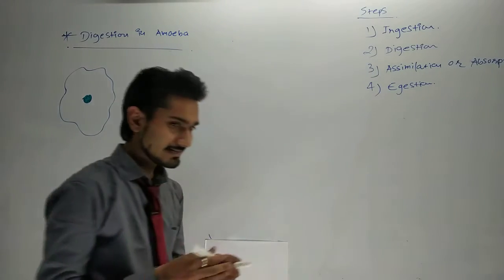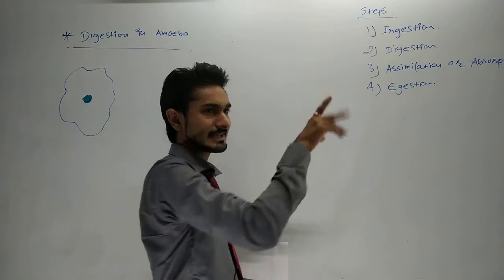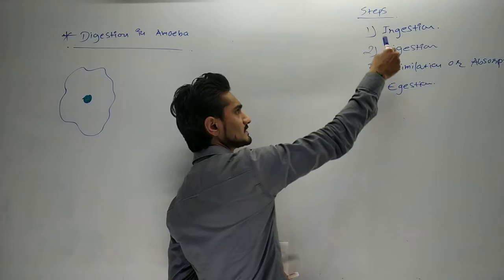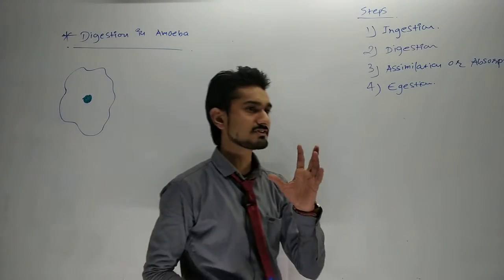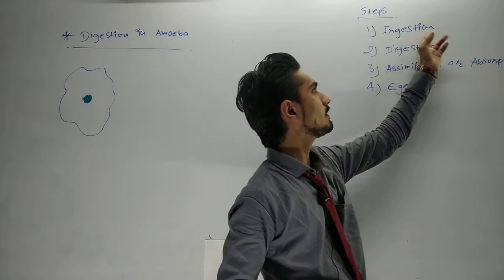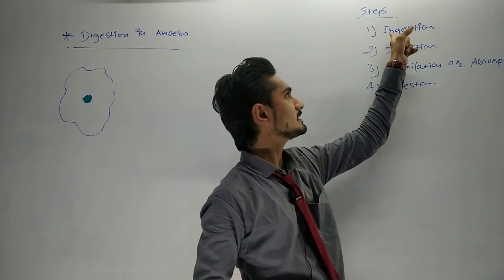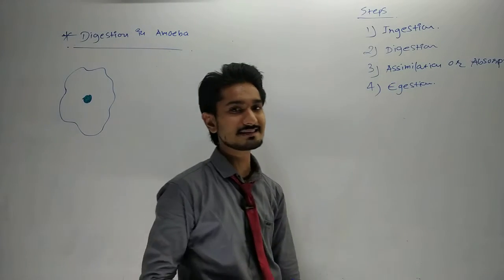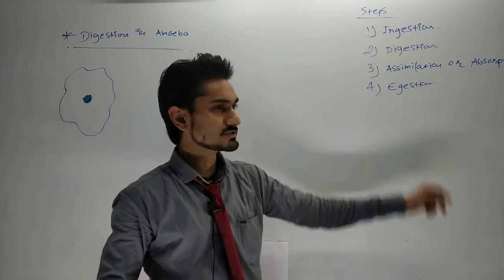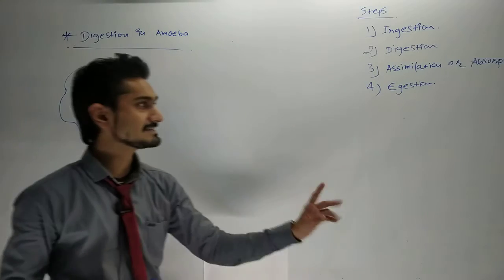See, here you can see that there are 2 names that are similar to each other: the first one is ingestion and the fourth one is egestion. You have to pronounce them very carefully. Here the N is present and that's why you have to pronounce it properly, and that will be called ingestion. And the fourth process is called egestion.